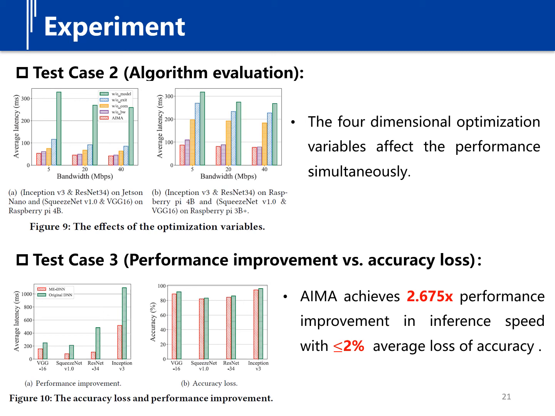In the third case, we explore the performance improvement and accuracy loss using multi-exit DNNs on the Raspberry Pi 4B. We can observe that the average speedup is 2.675 times with the average accuracy loss not exceeding 2%. Therefore, we can conclude that IMA achieves a significant improvement in inference speed with a small loss of accuracy.